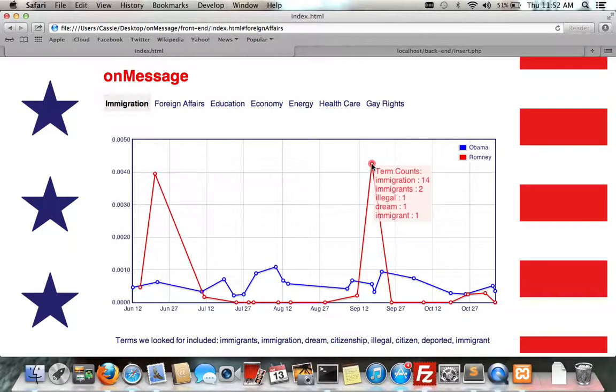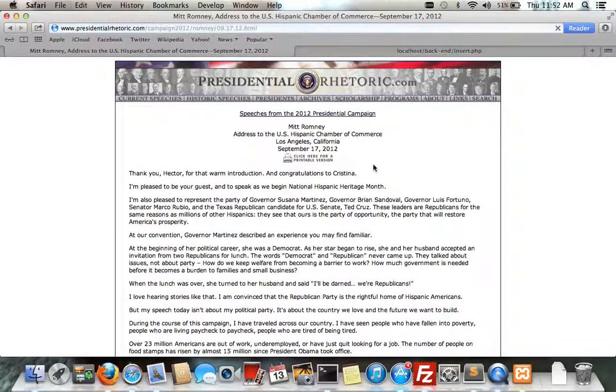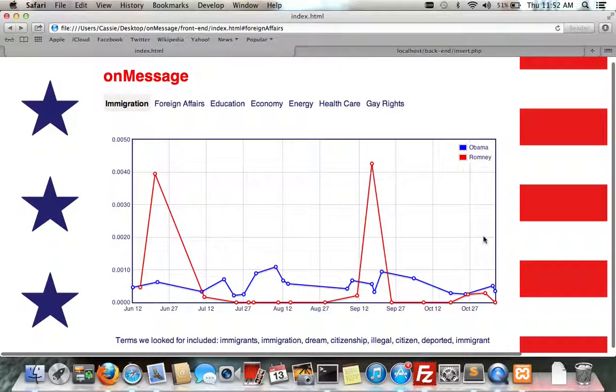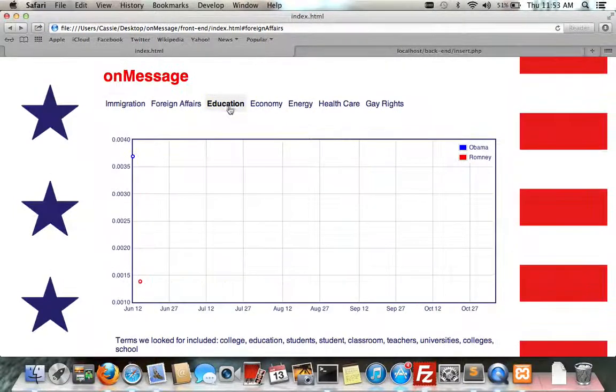We can see that he's saying the word immigration 14 times in this one speech alone. If we click through, we might be able to gain some insight into what that speech is. You can see it was an address to the U.S. Hispanic Chamber of Commerce. This pretty much validates the way we're seeing on this spike. Clearly, Mitt Romney is creating his speech around his audience, a very common tool for electees.